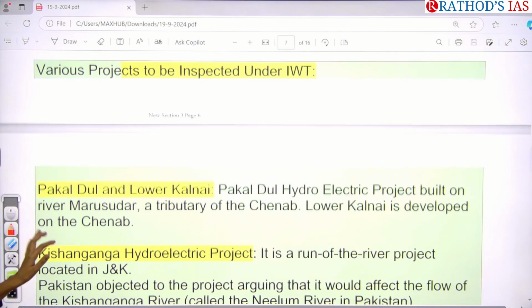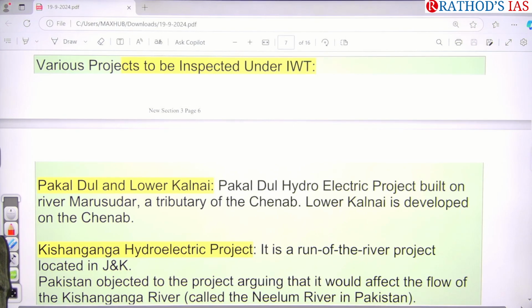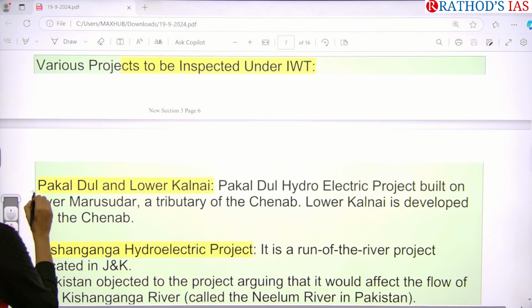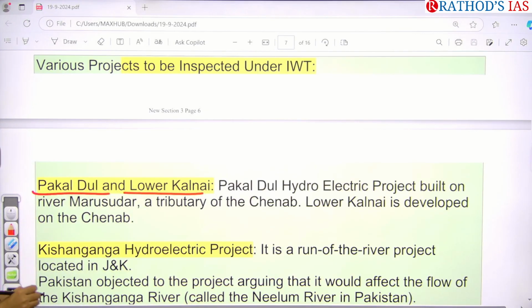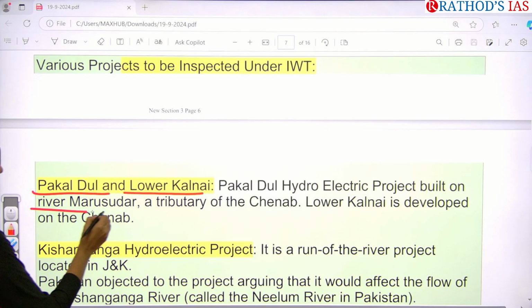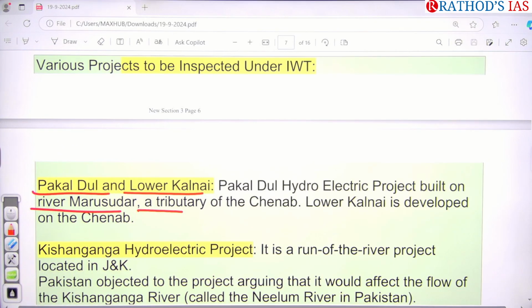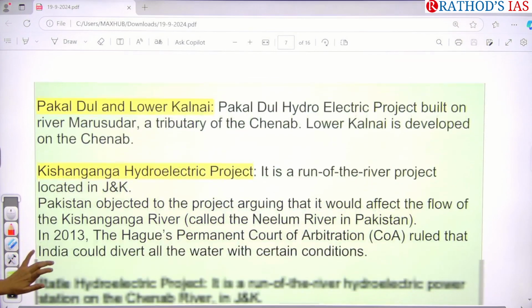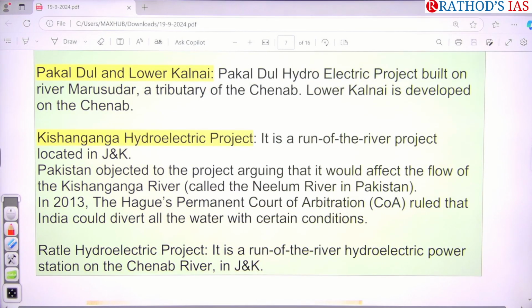And if you see which projects are to be inspected under this treaty, the first one is Pakaldul and Lower Kalnai. These are the hydropower projects built on river Marsudar, which is a tributary of Chenab. And the next one is the Kishan Ganga Hydroelectric Project. So it is a run of the river project. Earlier I discussed the difference between a normal hydroelectric power project and a run of the river project.